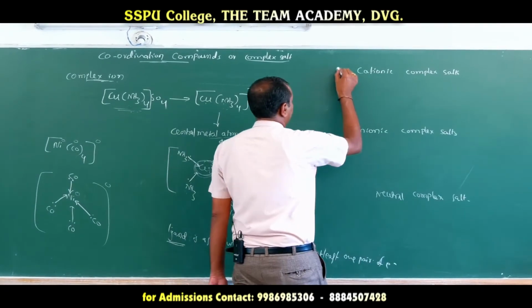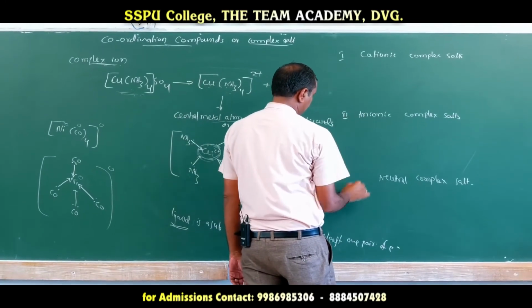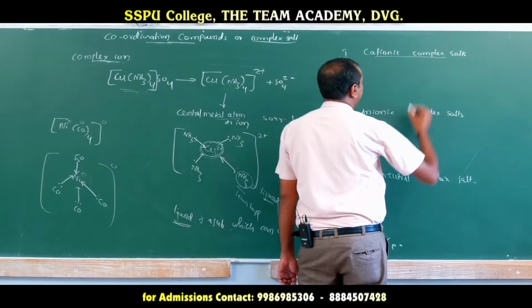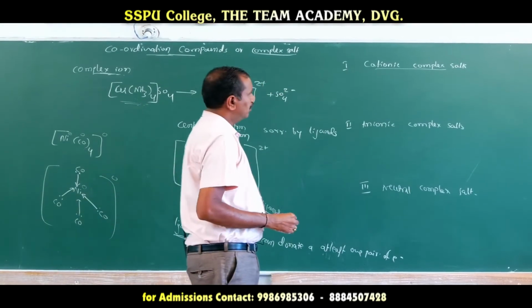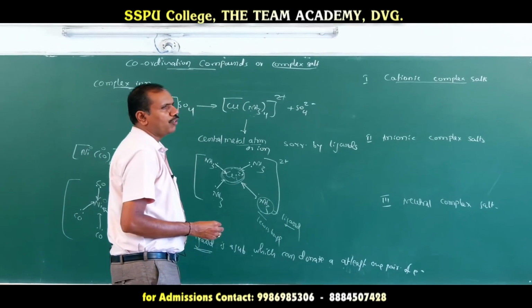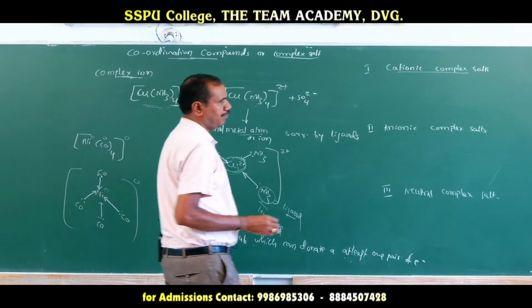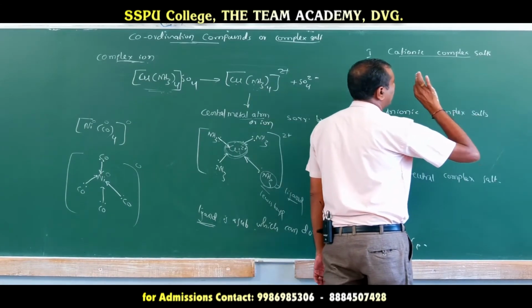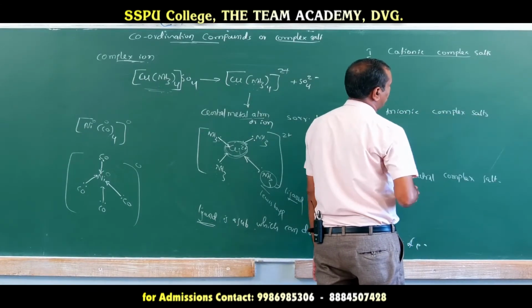So what is a cationic complex salt? A salt which dissociates to form a cationic complex ion is called a cationic complex salt.